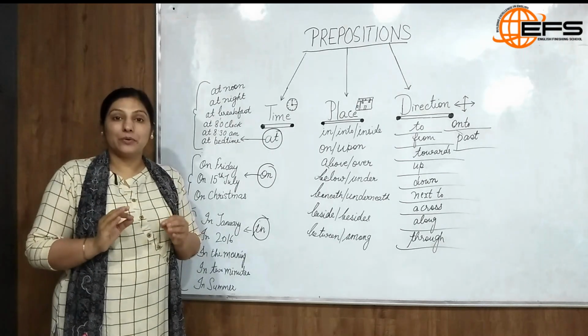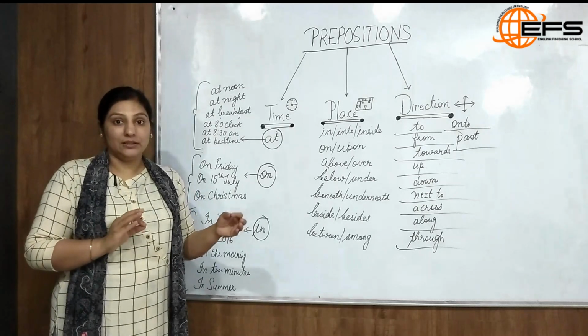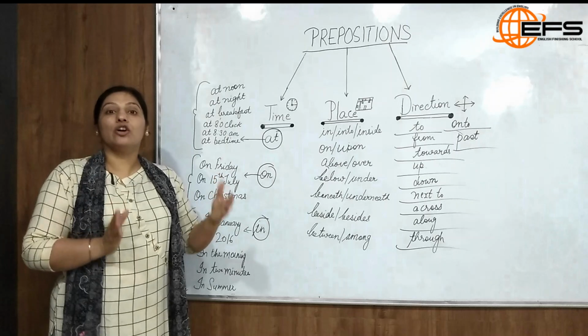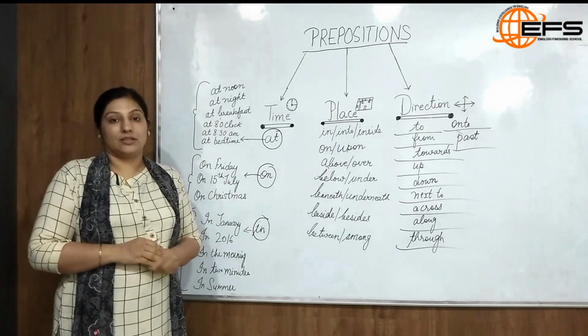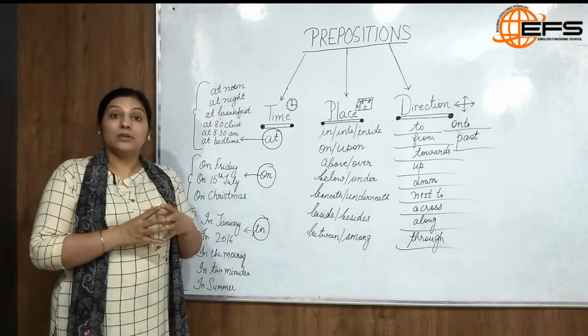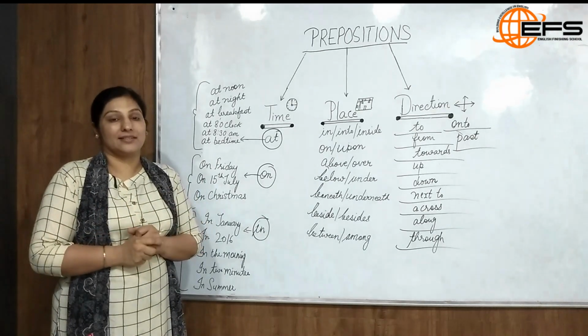In today's video, we are going to specifically talk about certain words in English grammar like on, at, in, into, which are called prepositions in English grammar. Now what are prepositions? Prepositions are the relationship words. Now they build the relationship between the verb of a sentence and the object of a sentence.